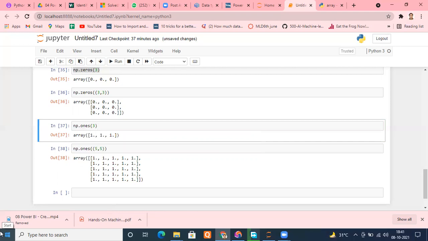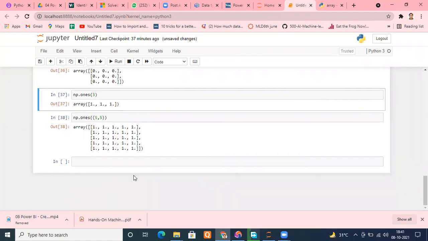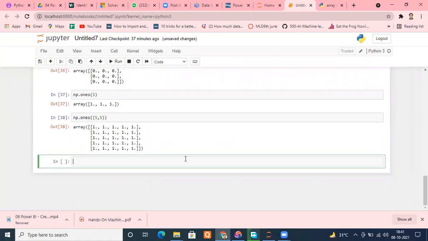Let's move ahead. There is one more function, like the identity matrix. Do people remember? Identity matrix, if you have studied, in which we have only one at the diagonal portion, and the rest of the portions are zero. Right? You can even create the identity matrix.